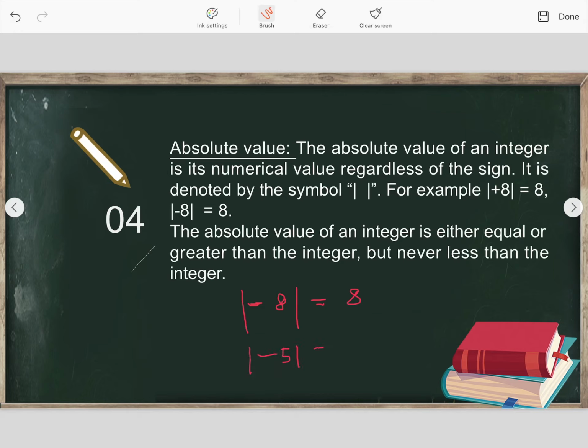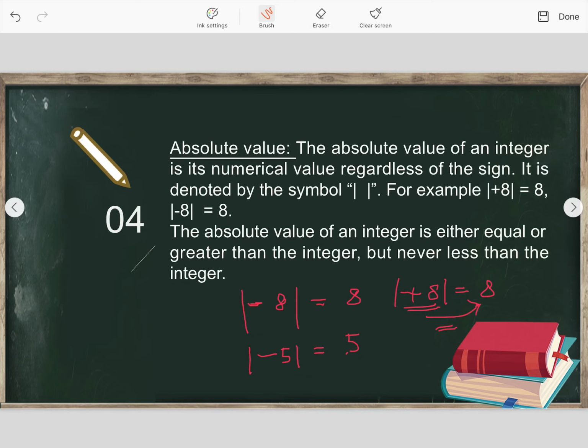-5. What is the absolute value of -5? You will simply write 5. No need to write any symbol, because 5 is the numerical value of -5. Understood? And the absolute value is either equal or greater than the integer. Suppose +8. Absolute value will be 8, yes or no? So you can see that +8 and 8, they are equal.